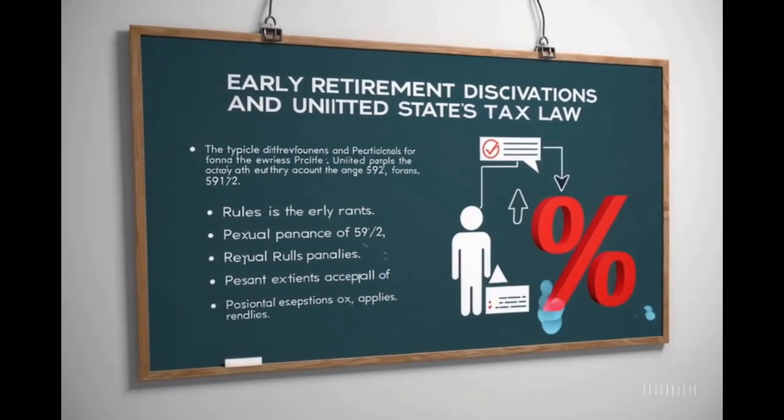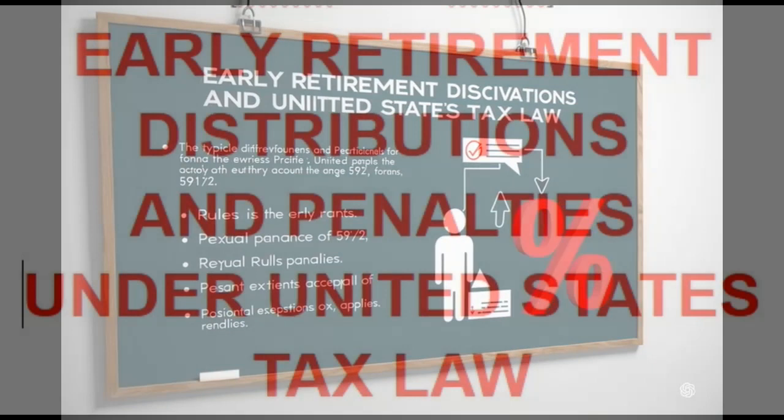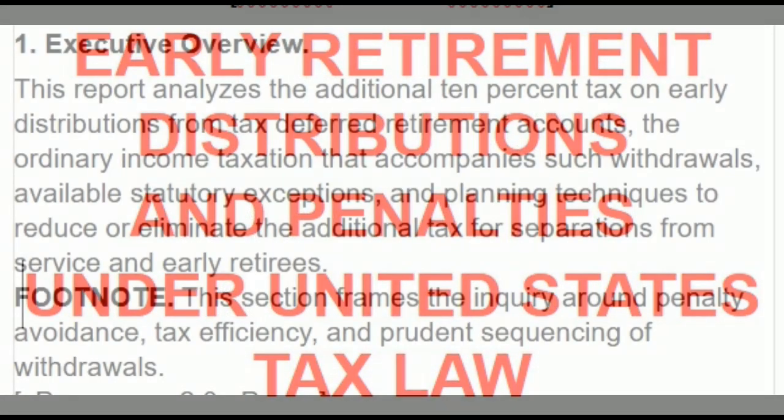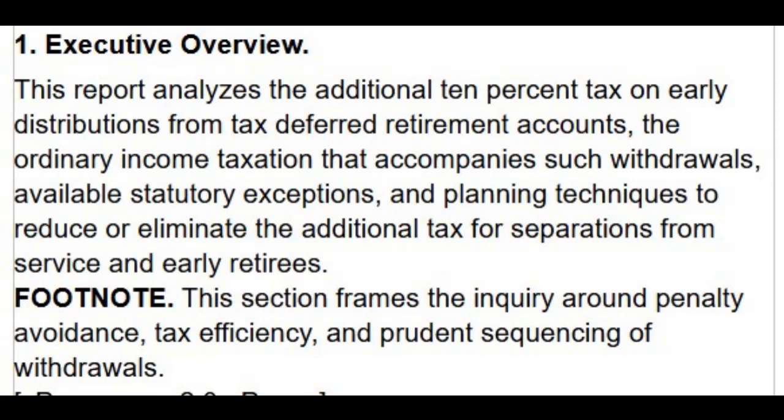Early retirement distributions and penalties under United States tax law. 1. Executive Overview. This report analyzes the additional 10% tax on early distributions from tax-deferred retirement accounts, the ordinary income taxation that accompanies such withdrawals, available statutory exceptions, and planning techniques to reduce or eliminate the additional tax for separations from service and early retirees. Footnote. This section frames the inquiry around penalty avoidance, tax efficiency, and prudent sequencing of withdrawals.